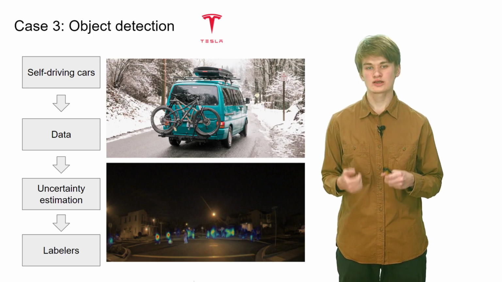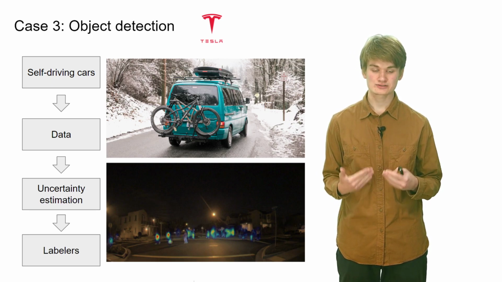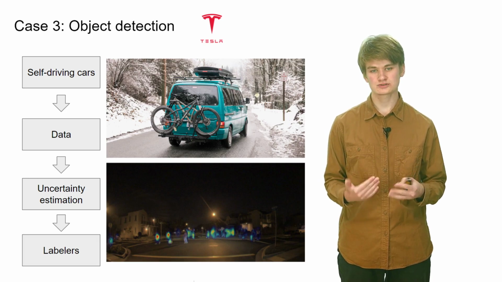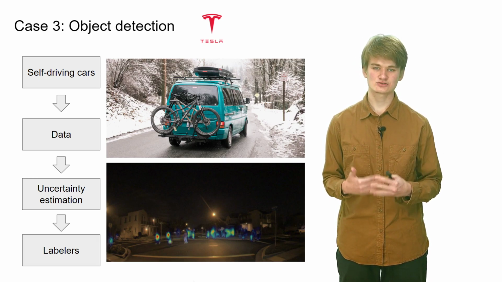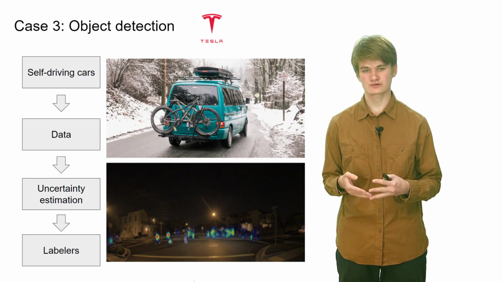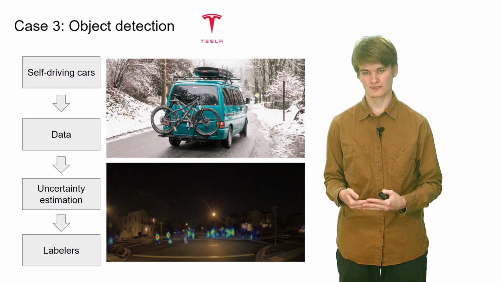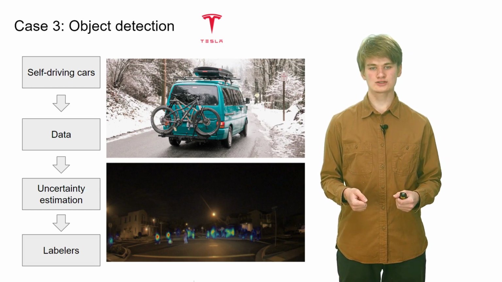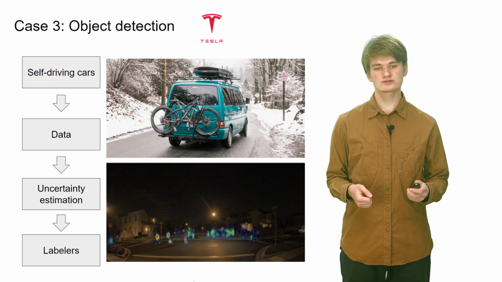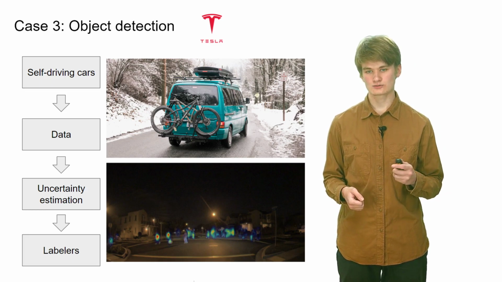This approach, when we choose the best training data from a large pool, is called active learning. And the best data is usually the most challenging data for the current neural network system. That's why we need uncertainty estimation here, because it allows us to understand what the network does not understand and what should be improved.